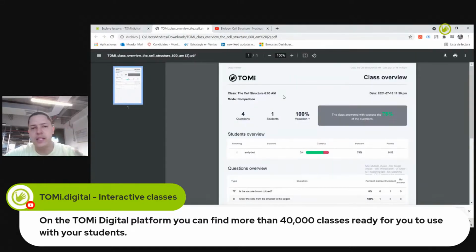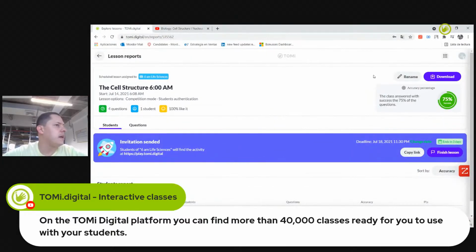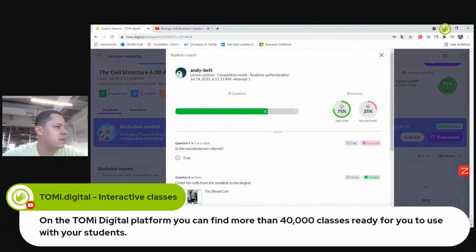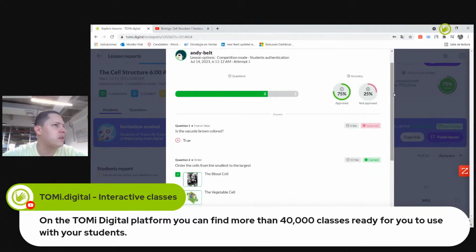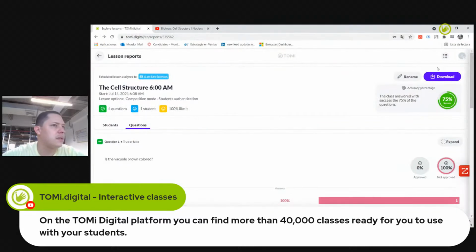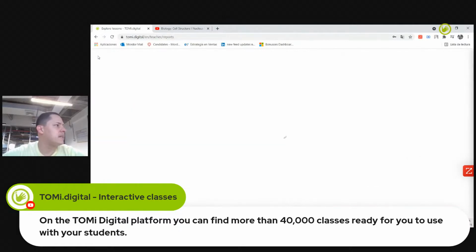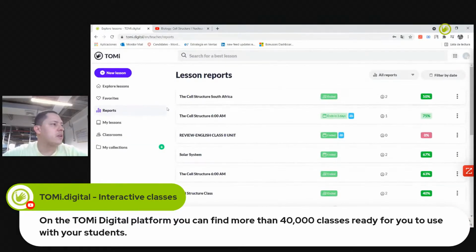These reports can be shared with parents, with the students in order to identify improvement options, and also with our principal or director in order to give them reports. Perfect. Right here, I will be able to look at the reports by student, by question. If I want to see it by student, here I have an individual report. Or if I want to see it by question, here I have the individual report by question. And that's it. So in general terms, this is how you create an interactive class with TOMi Digital.